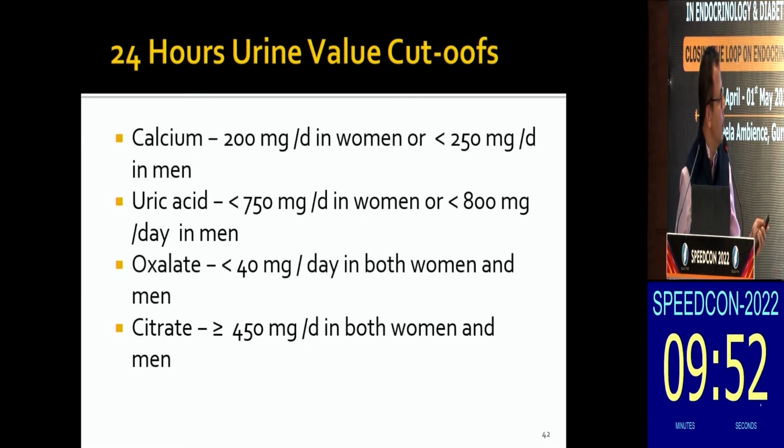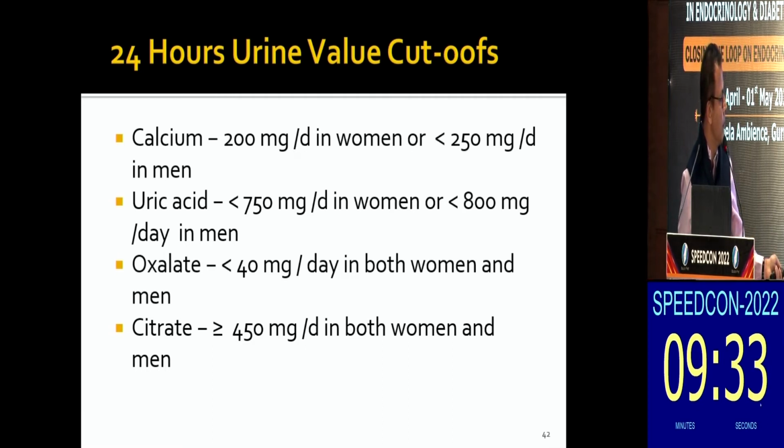You can always keep on your phone that for calcium, 4 milligram per kilogram per day should be the upper limit of 24 hours urinary calcium. Similarly, there are cutoffs for uric acid, oxalate and citrate. No one can remember them, but yes, these are the rough cutoffs.